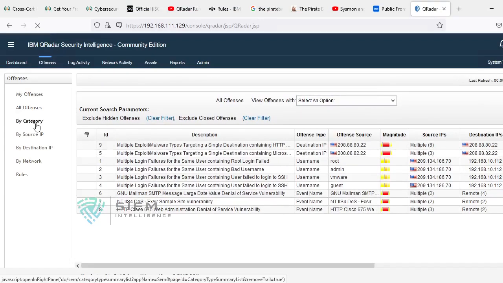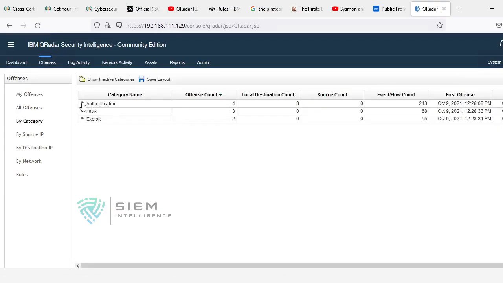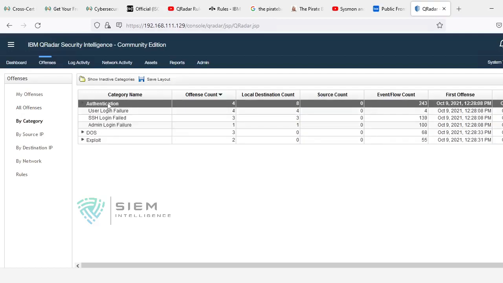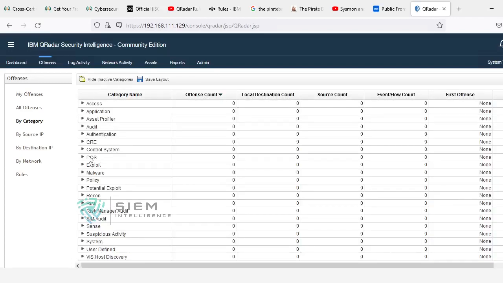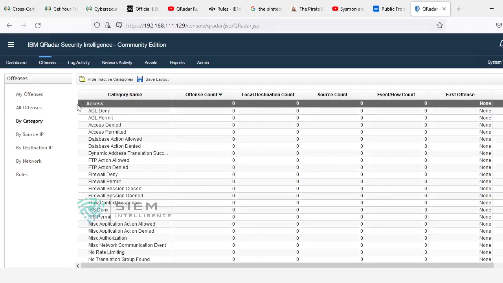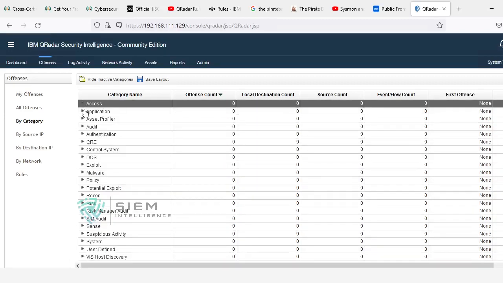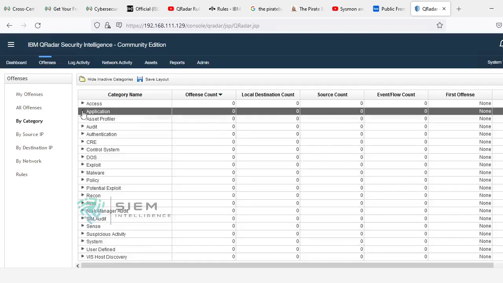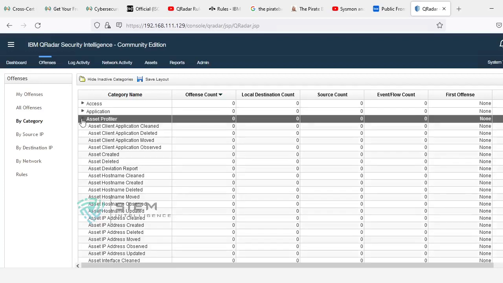What is by category? By category has all the high level categories, followed by internal low level categories. These are the specified categories, and this is my assignment. You should understand what the inactive categories are, and in each inactive category, find at least 10 important inactive categories. So this is for the day session.